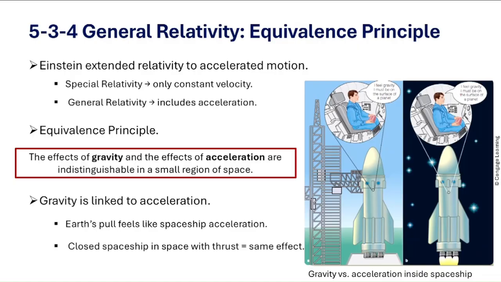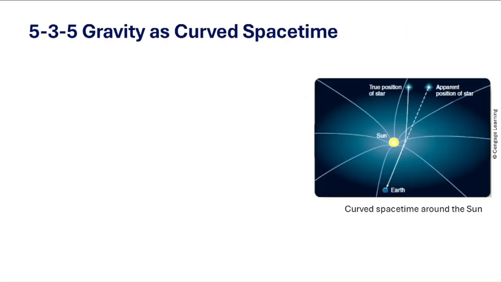Alright, now let's see what he discovered. Gravity is not a mysterious force at a distance. It's actually the curvature of space and time itself. Now this picture shows the sun sitting in the middle of a grid, like a stretched rubber sheet. So notice how the grid bends down around the sun. That bending is a way to visualize space-time curving.